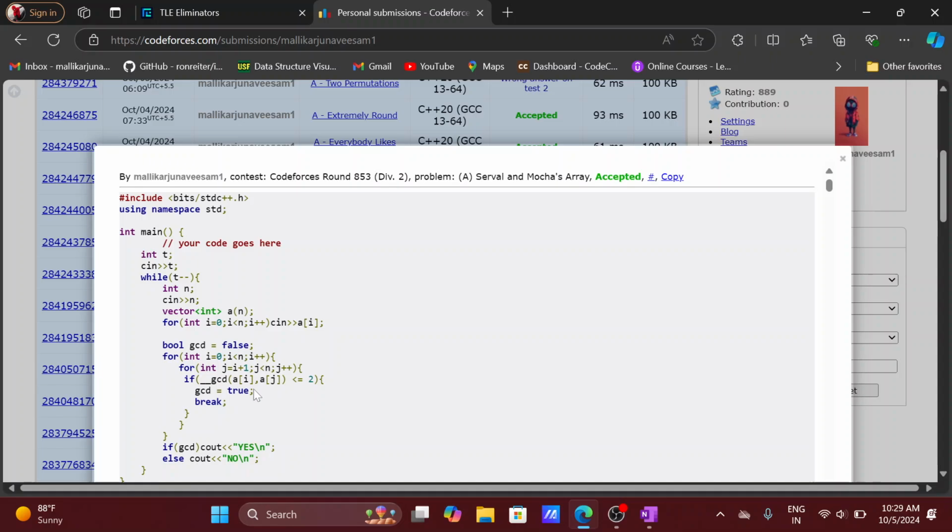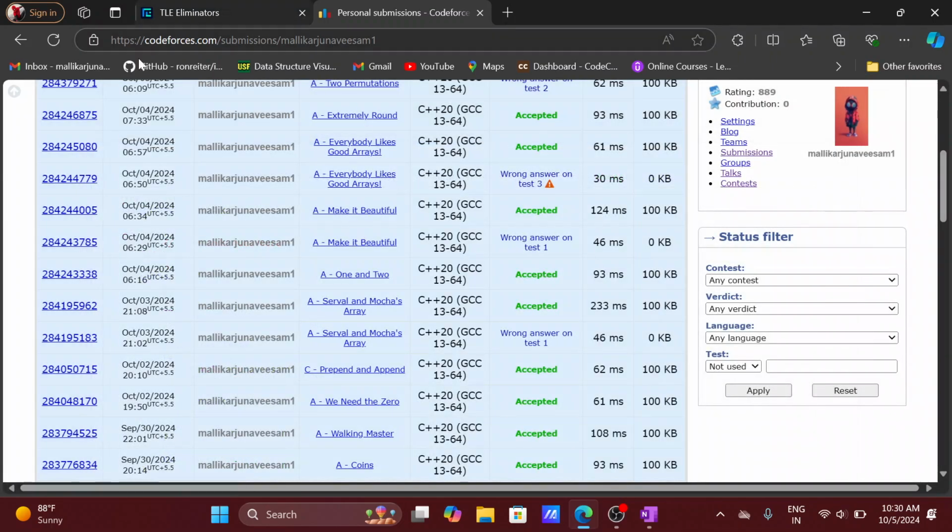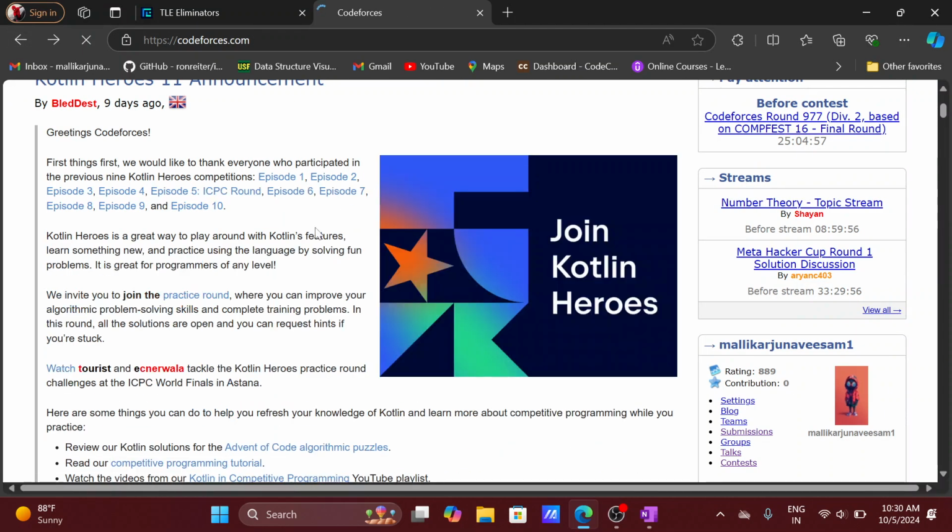Now I have to find the GCD of two numbers. If it is less than or equal to 2, then it is true. Otherwise we have to iterate and find whether there exists at least one GCD which is less than or equal to size 2, then the answer is true. So if it is true, then we have to print yes, otherwise we have to print no. I hope you understand. If you don't, just read the question again, then you will.